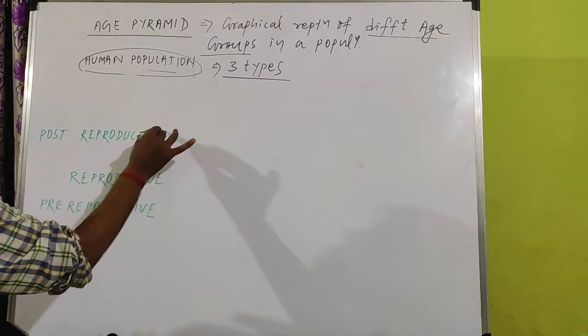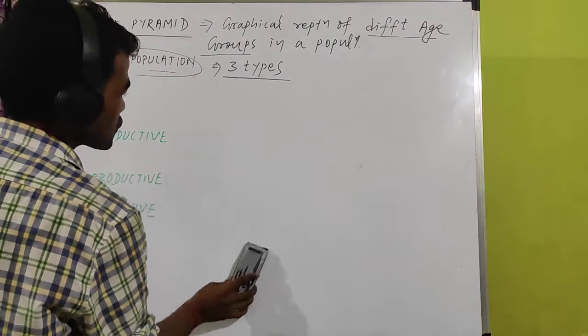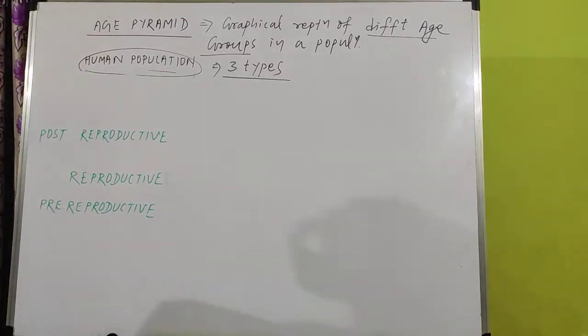So three age groups: pre-reproductive, reproductive, and post-reproductive. Now we will see how these are used in different types of age pyramids.